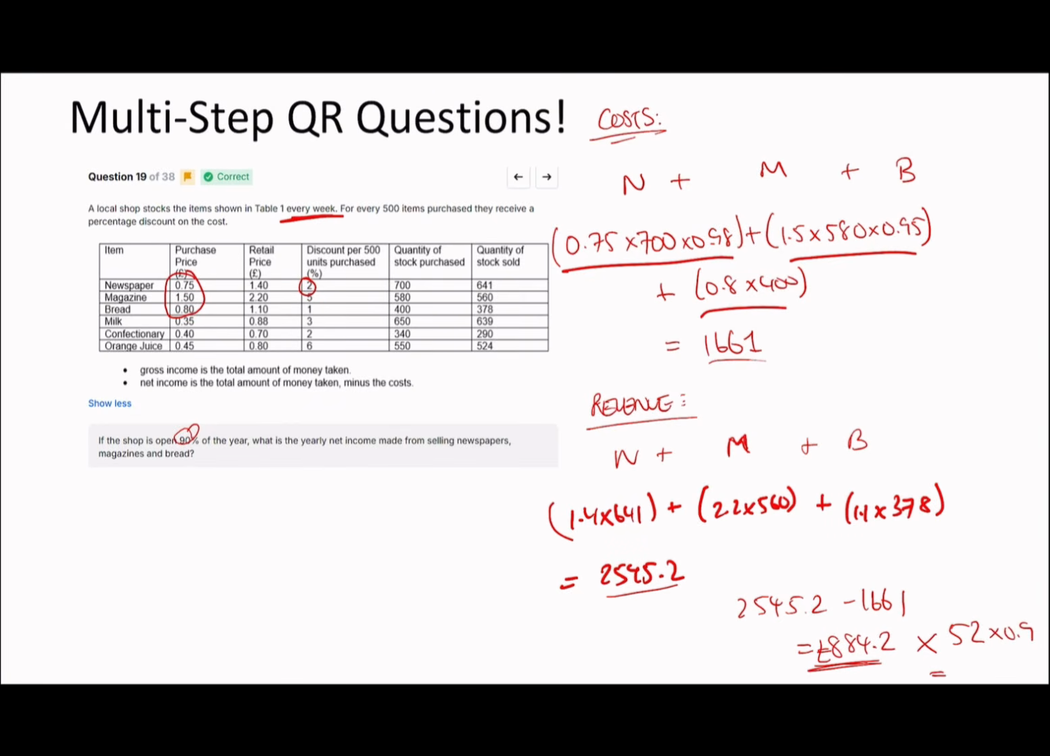Of course, the key idea here is you have to multiply this by 52 for the whole year and then times it by 0.9 because it's only 90% of the year. And if you do that, you'll end up with 41,380.56. And that's going to therefore round to £41,381. Okay, which is the answer.